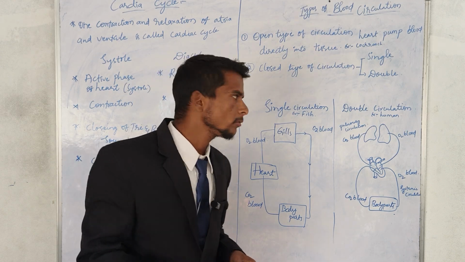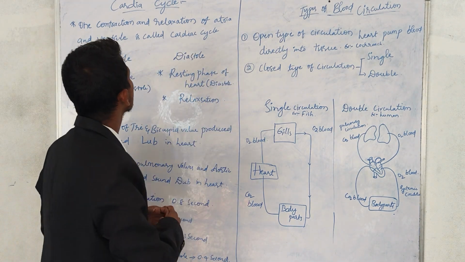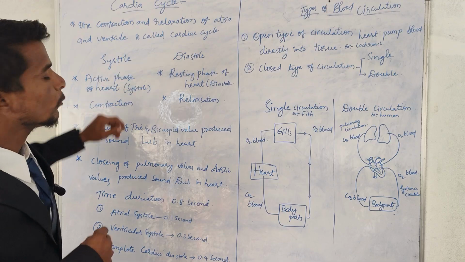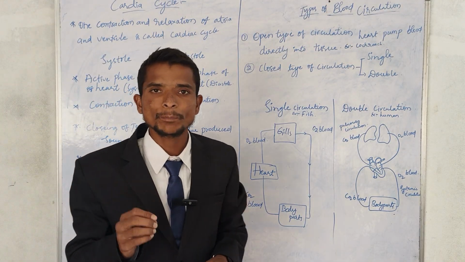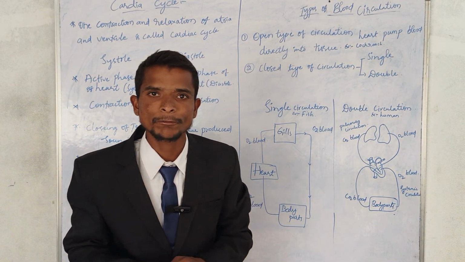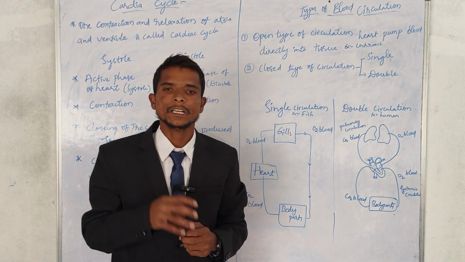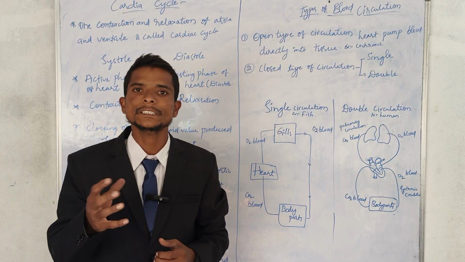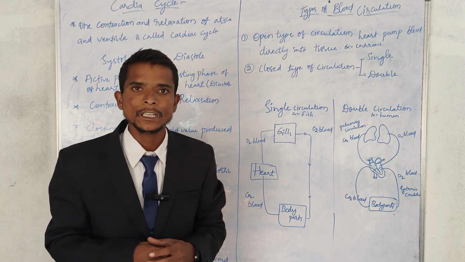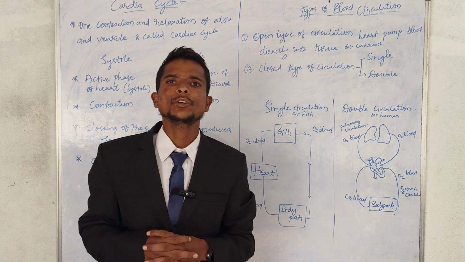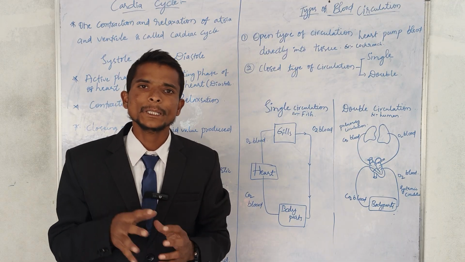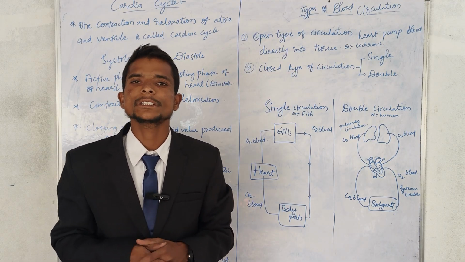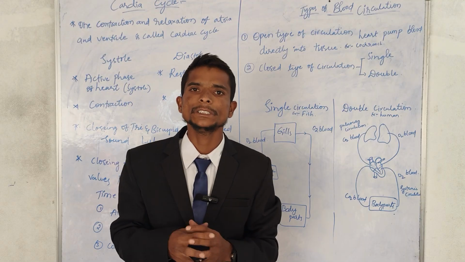Okay, we will enter into our topic, the cardiac cycle. What does cardiac cycle mean? One complete contraction and relaxation of the four chambers, two atria and two ventricles, we call a cardiac cycle. This cardiac cycle takes 0.8 seconds. In a minute, the heart beats almost 72 times.